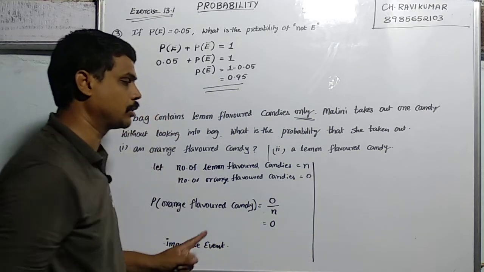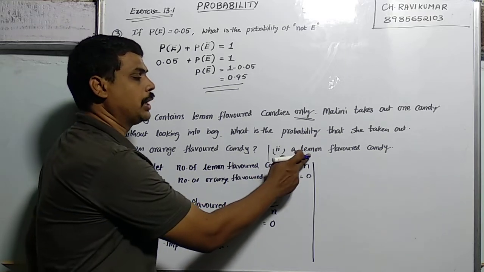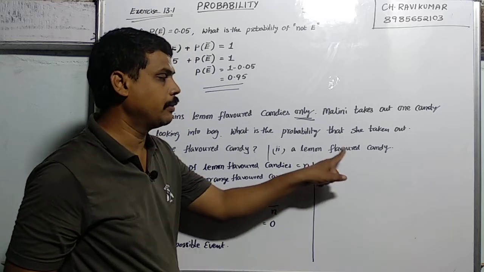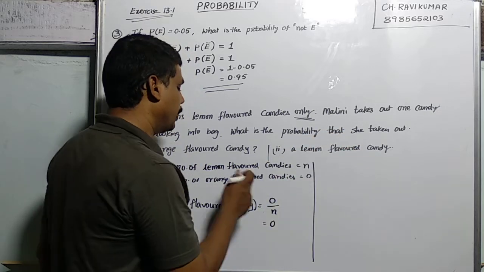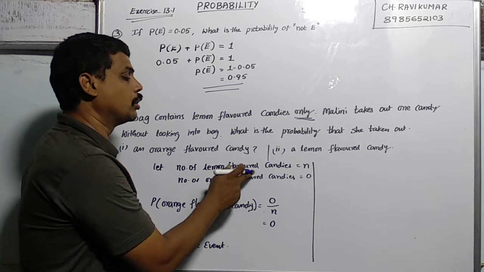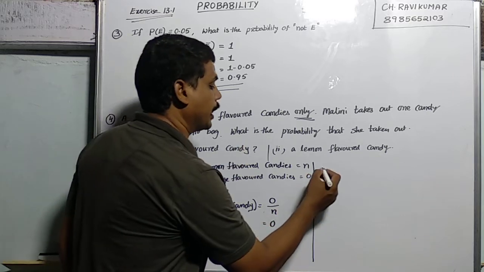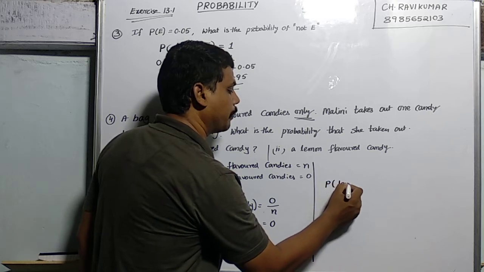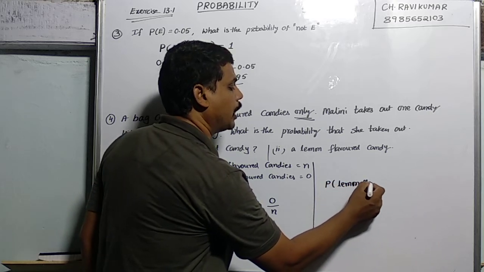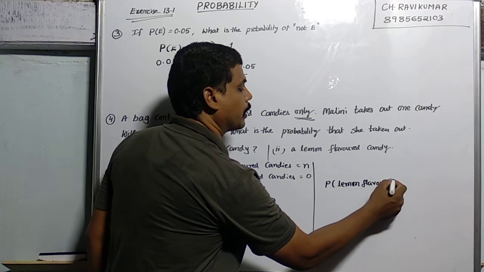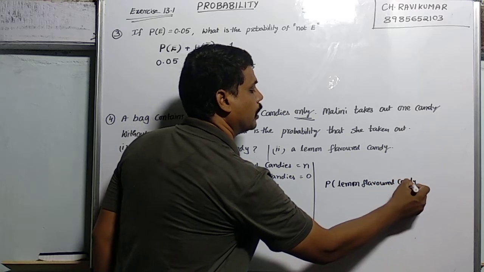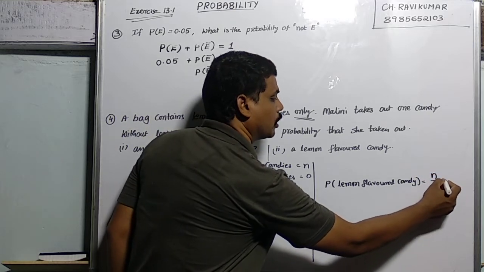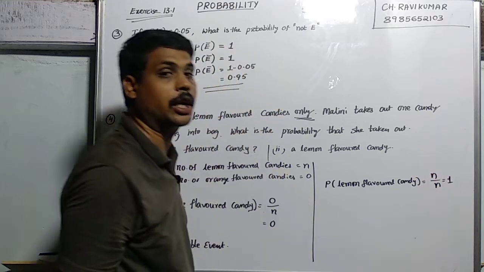Coming to the second question, what is the probability of a lemon flavored candy? Lemon flavored candies are n in number, so n by n gives 1. The probability of lemon flavored candies, out of a total n, is 1. 1 means 100%.